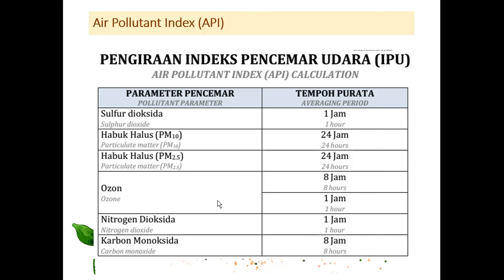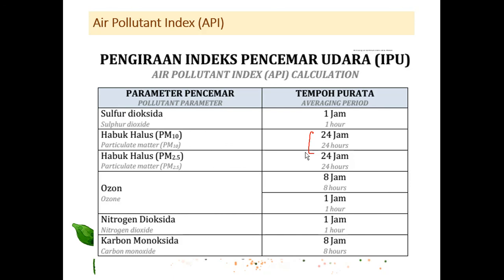So how long do we need to measure a certain parameter of the air pollutant? For sulfur dioxide, they use the 1 hour average. Maybe they measure for 30 minutes or 20 minutes, but they need to average it in terms of the hour. For PM10 we measure the average for 24 hours.